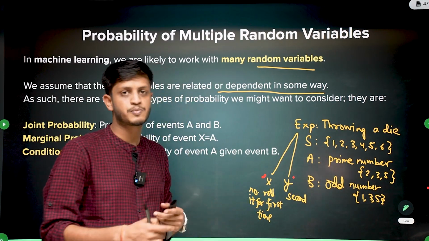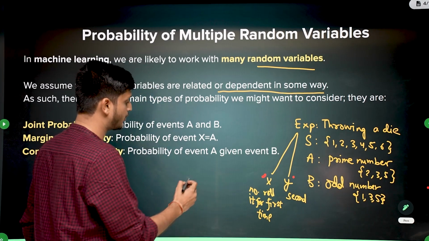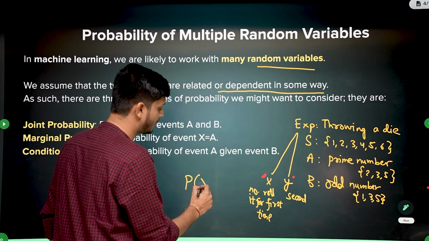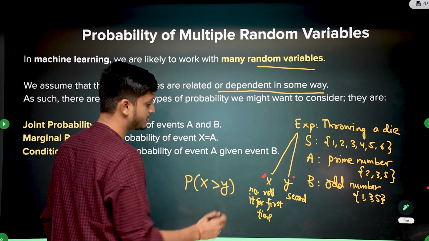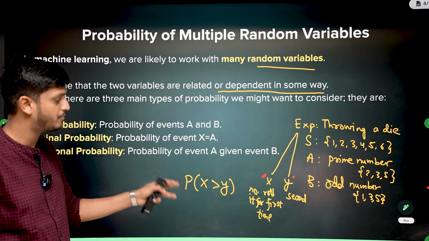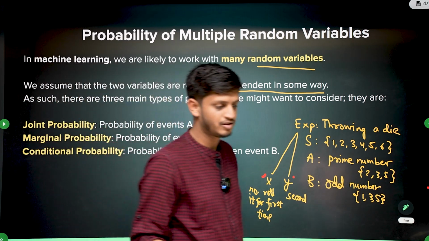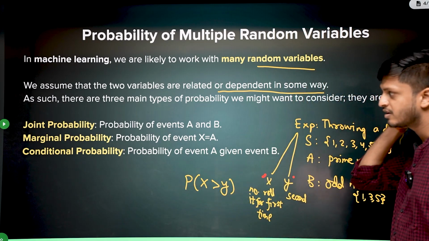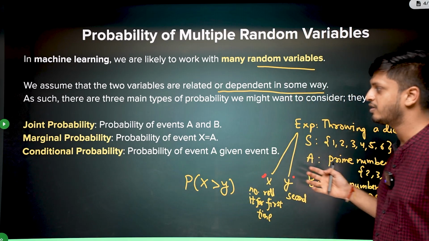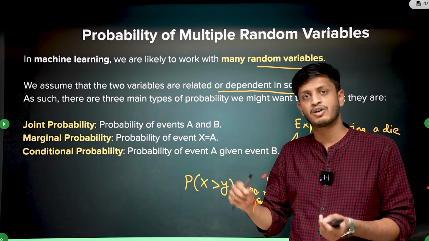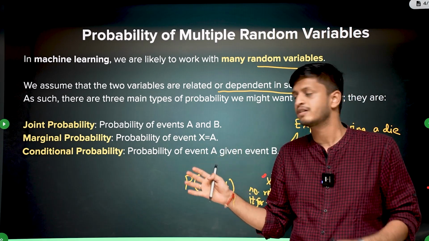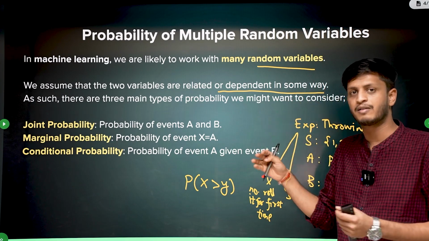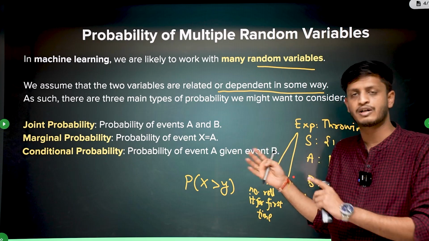So now we have various probabilities associated with it. For example, what is the probability that the random variable X is greater than the random variable Y? This is a problem now. You have to get a larger number on the first roll than the second roll. So this is the difference between a random variable and an event happening. The concepts of joint, marginal and conditional probability work differently on random variables. I'll explain what a joint probability distribution is and how different random variables get associated to each other.